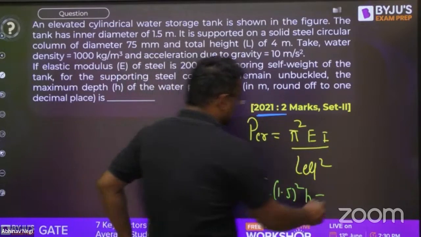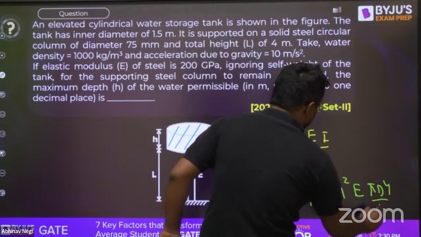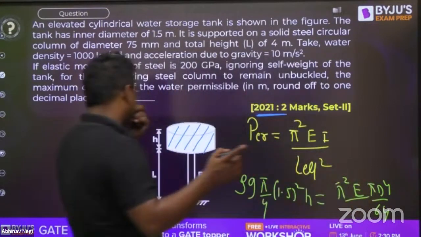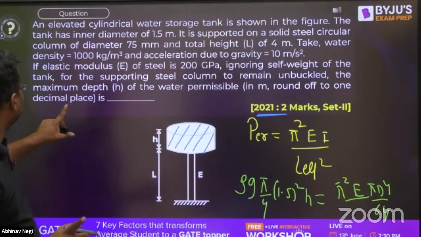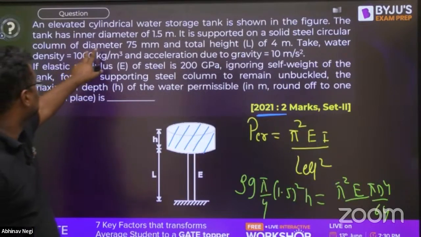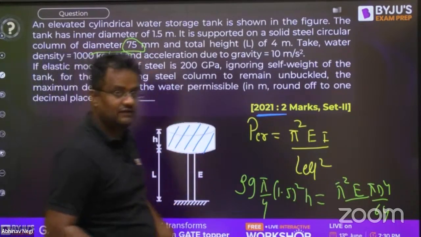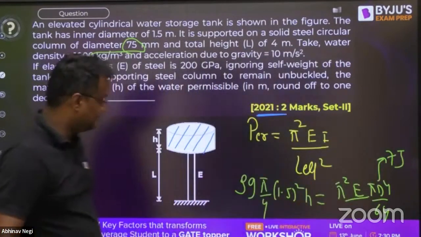This is equal to pi square E into I. E is given. I will be pi d to the 4 by 64. And D of what? Of this tank? No, D of the column. So D of the column is given as 75. This I is for the column.